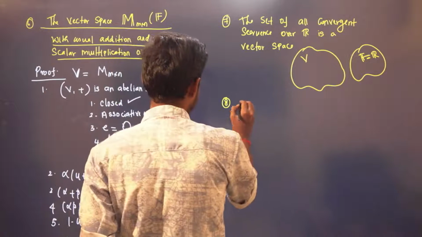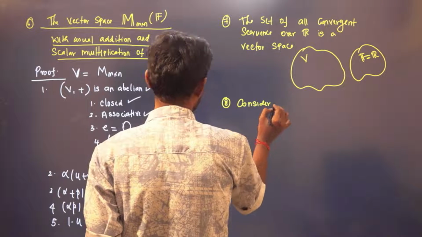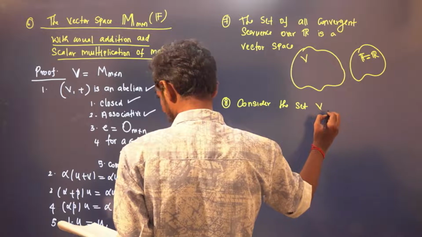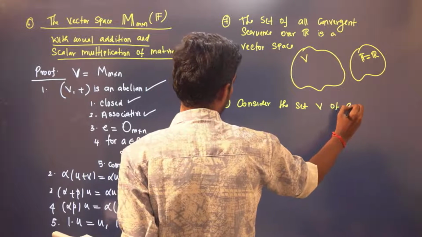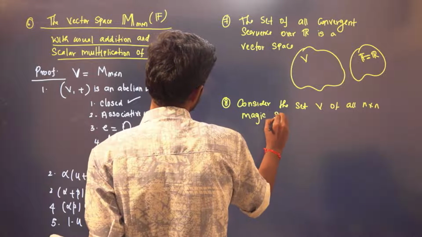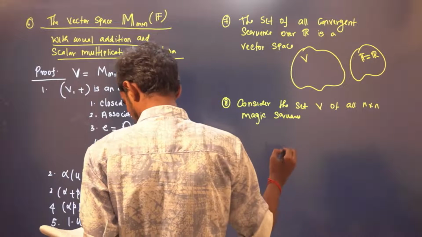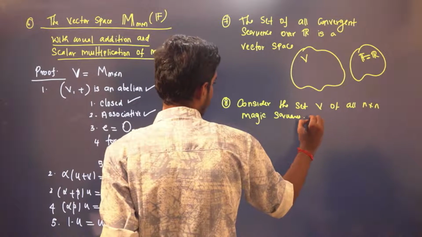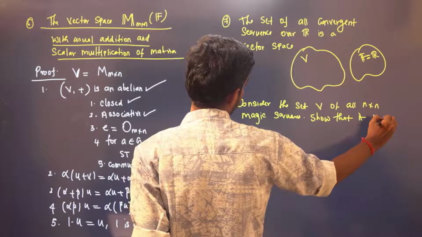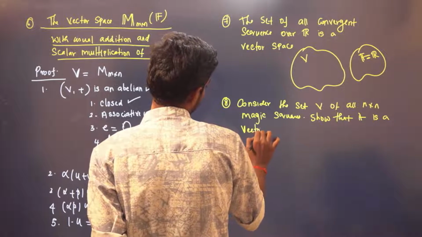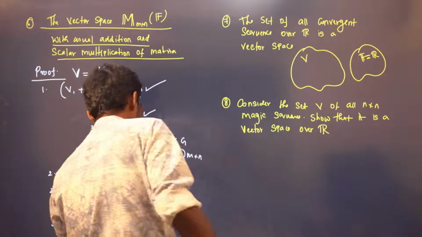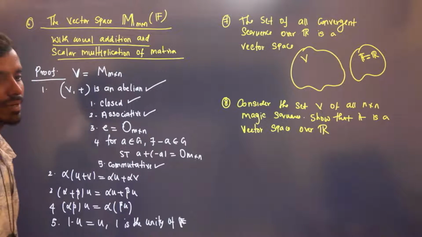Consider the set V of all n cross n magic squares. Show that it is a vector space over R. Here V is the set of all n cross n magic squares, right?